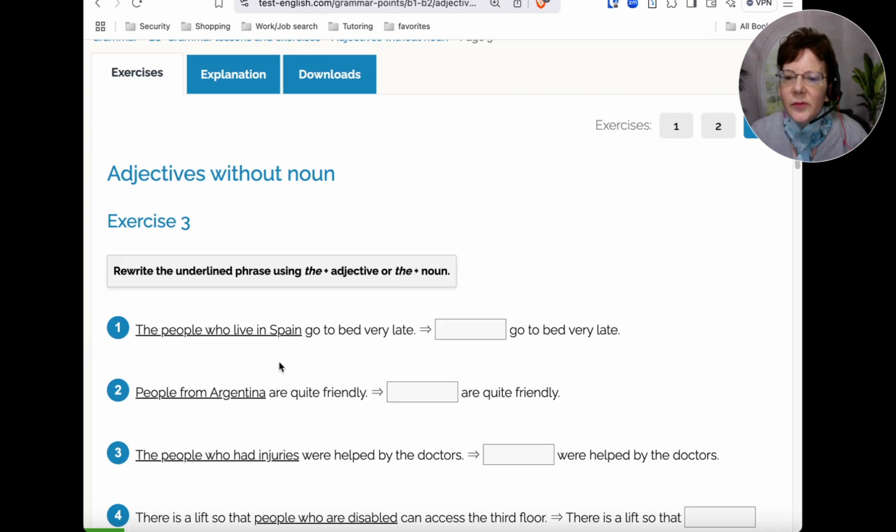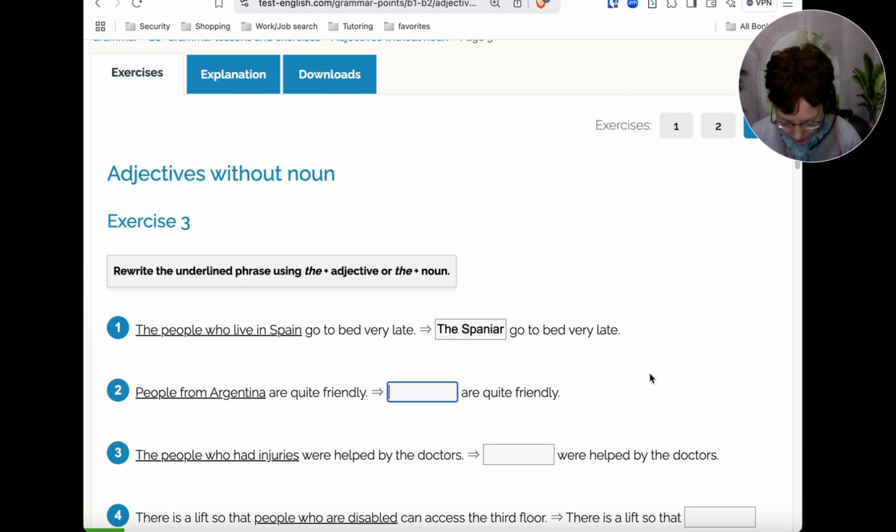Okay, so the people who live in Spain go to bed very late. What do we want to call these? The plus noun form, so the Spaniards. All right. Number two, people from Argentina are quite friendly.